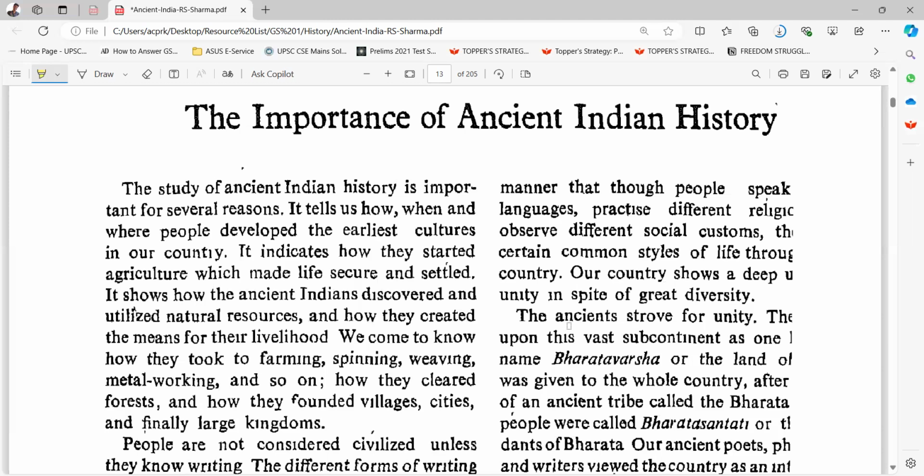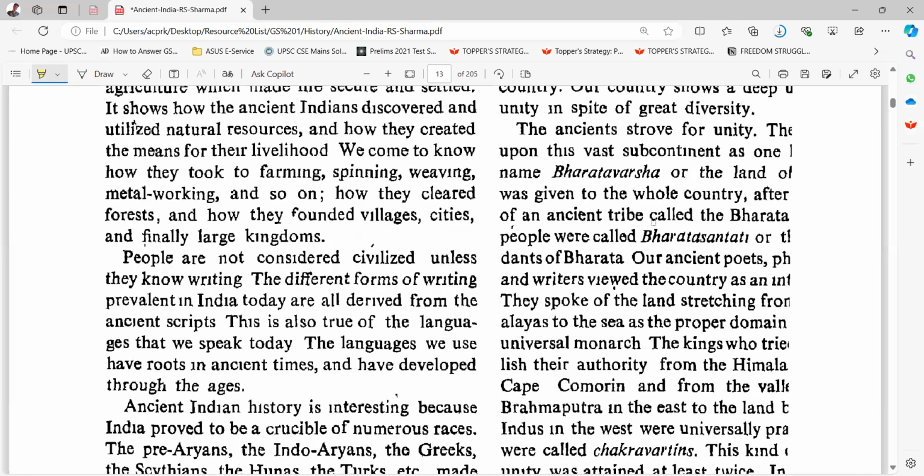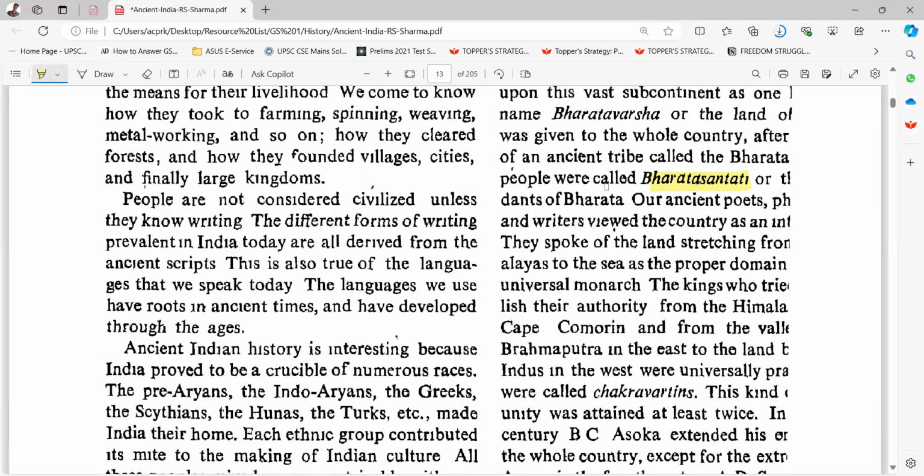The ancients strove for unity. This vast subcontinent was given one of its names, Bharatavarsha, or the land of the Bharatas, after an ancient tribe called the Bharata. People were called Bharata Santati. Our ancient poets and writers viewed the country as one unit.